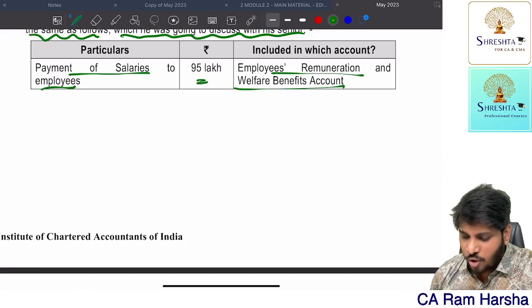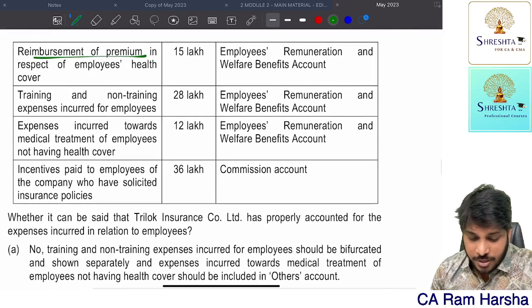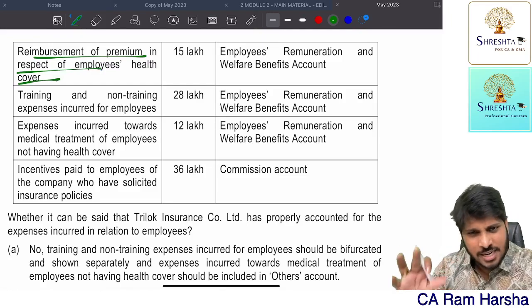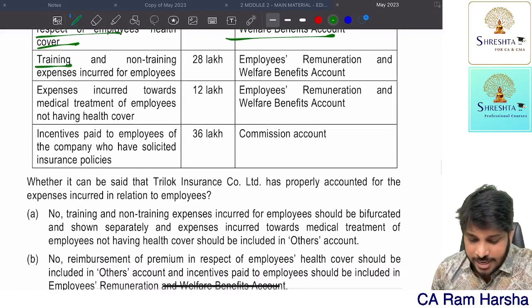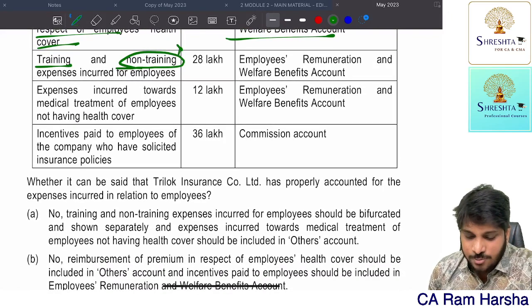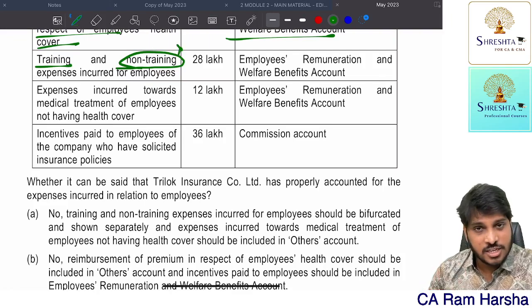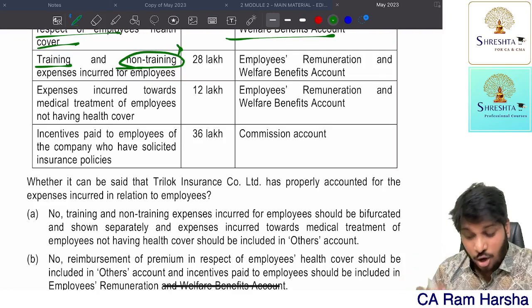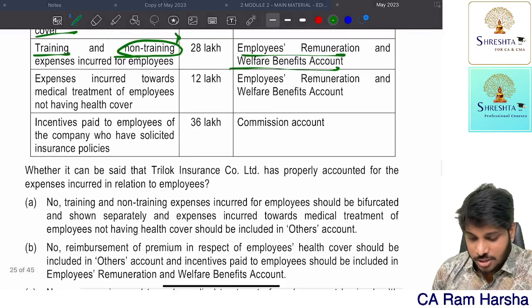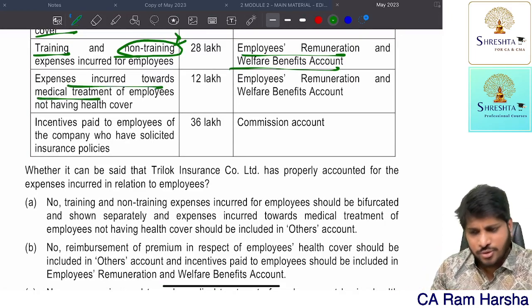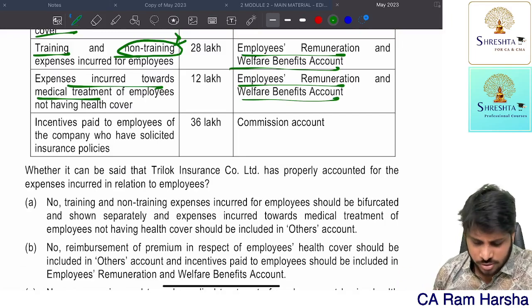It was added in employee remuneration account, which is correct as per schedule 3. Reimbursement of premium in respect of employee health cover. Health related expenditure can also be added in employee remuneration, which is also correct. Training and non-training as per schedule 3, whether it is division 1 or division 2 or division 3, non-training expenditure of an employee shall not be added to employee remuneration account. Getting it? This is added. This is one observation. Expenses incurred for medical treatment. Of course, it is also an employee remuneration and benefit account.